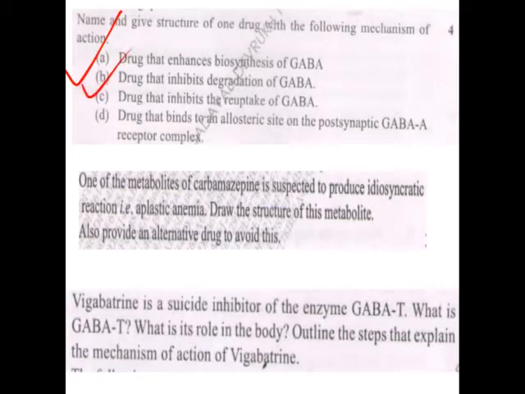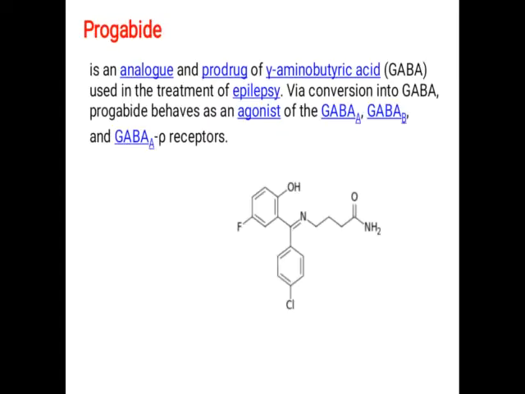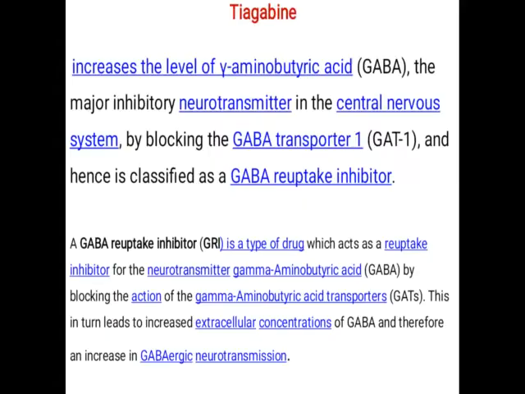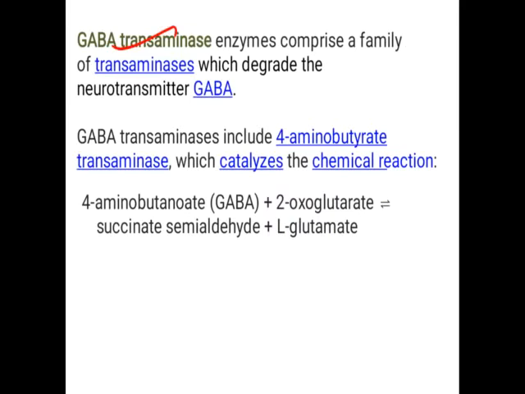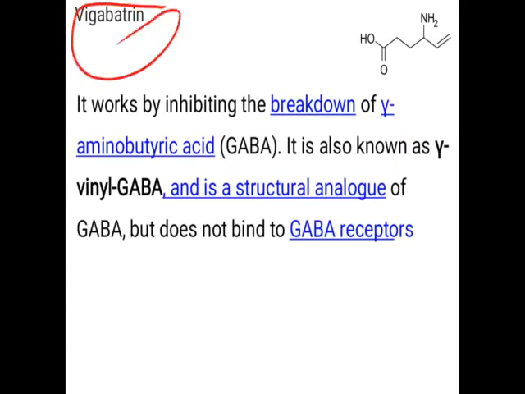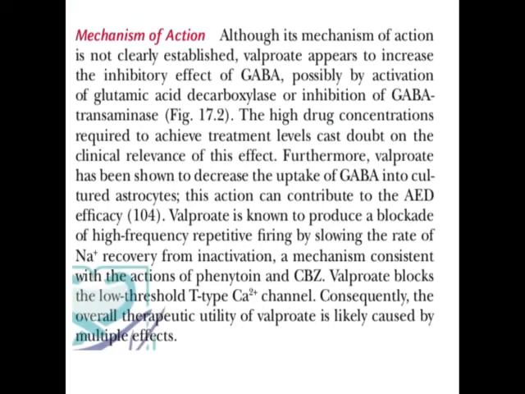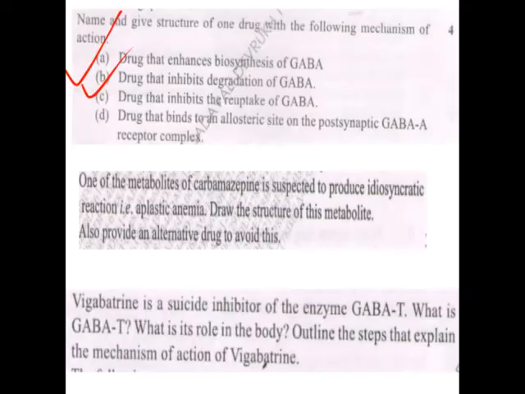Next, a drug that inhibits the degradation of GABA. So which drug? GABA transaminase inhibitor, that is vigabatrin. And the second drug, valproic acid. So vigabatrin and valproic acid, these are the two drugs which are responsible for inhibiting the degradation of GABA.